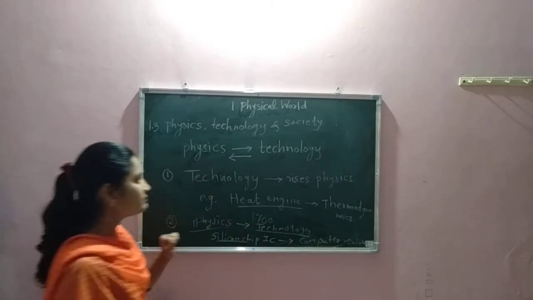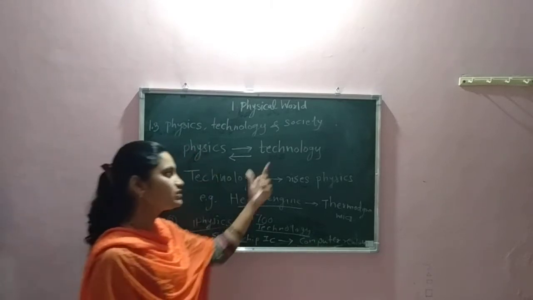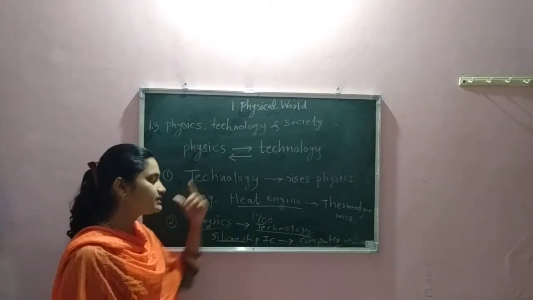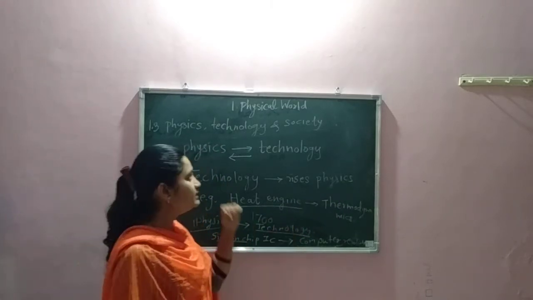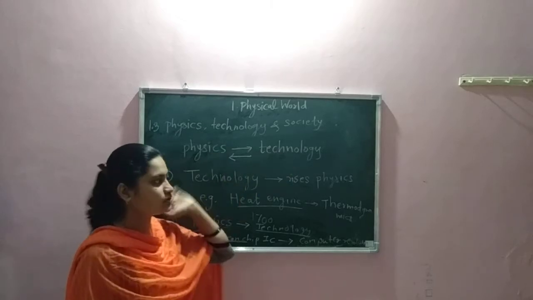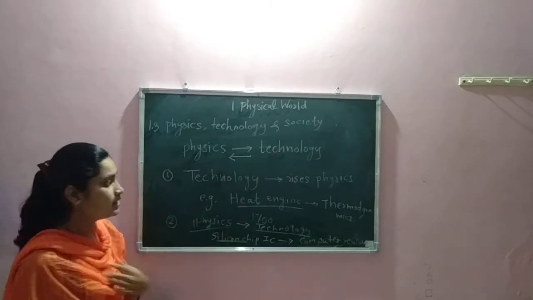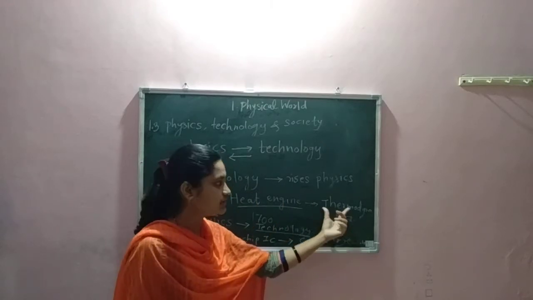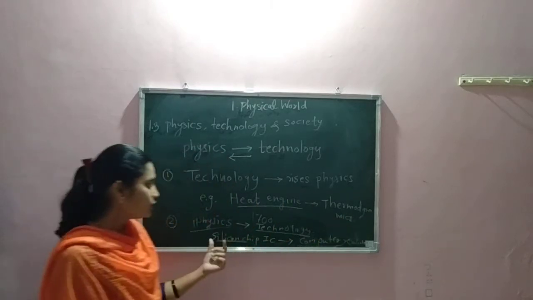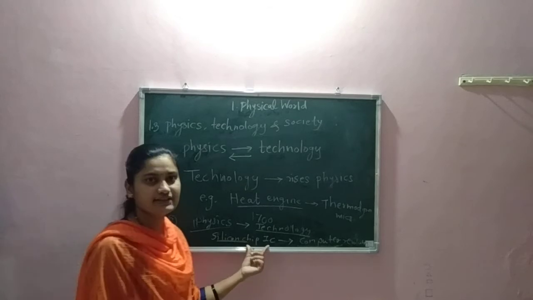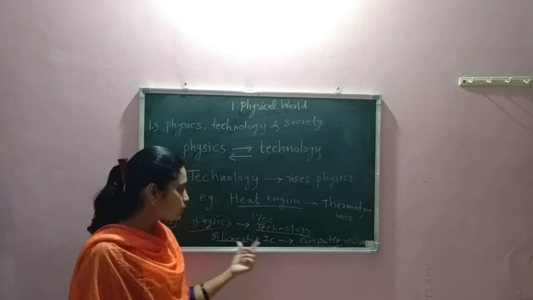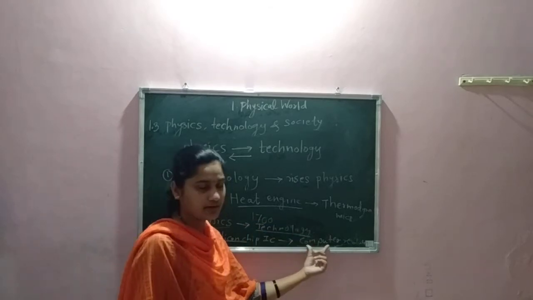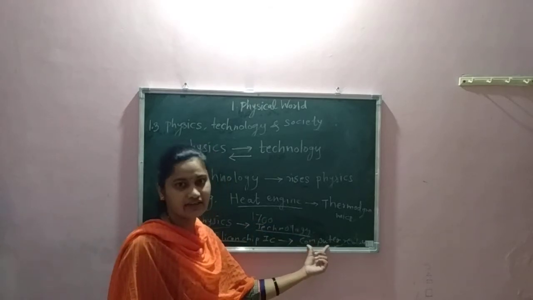So first we have seen that technology gives rise to physics, and second we have seen that physics gives rise to technology, meaning they are both related to each other. In the first case, because of the heat engine, thermodynamics came into the picture, and it is a branch of physics. And silicon chips, the integrated circuit, all because of this core physics the computer came into the picture, and that is a technology.